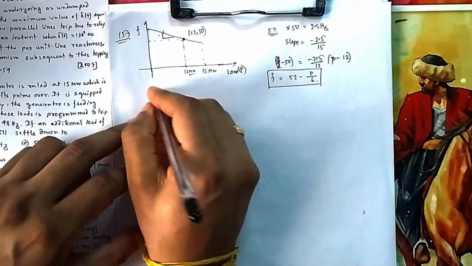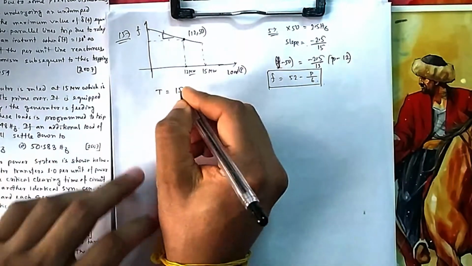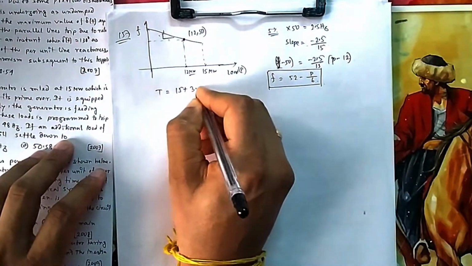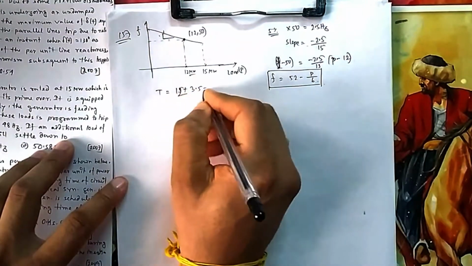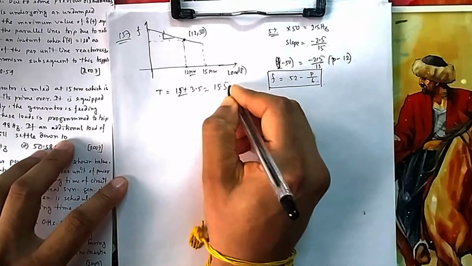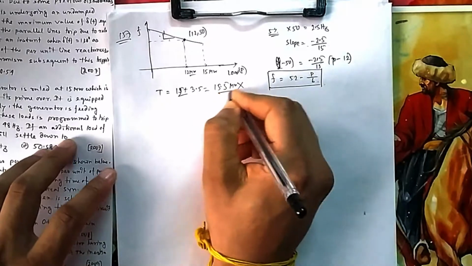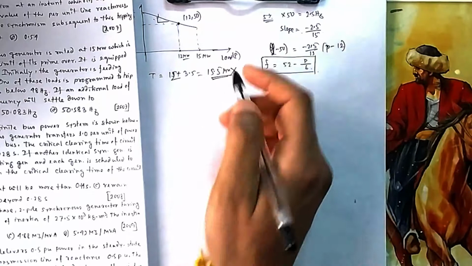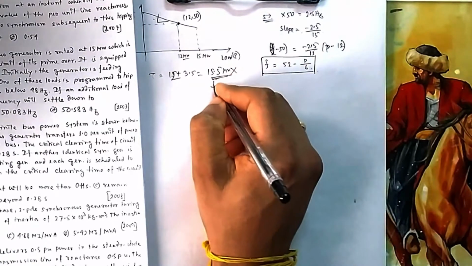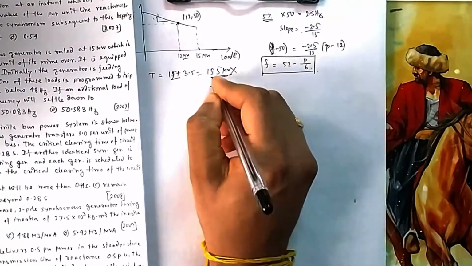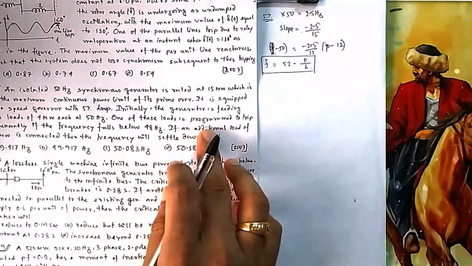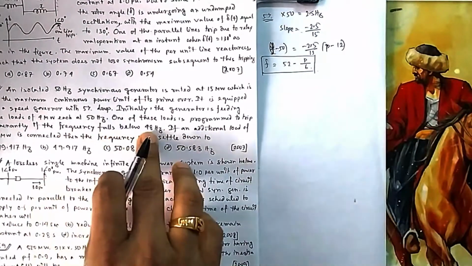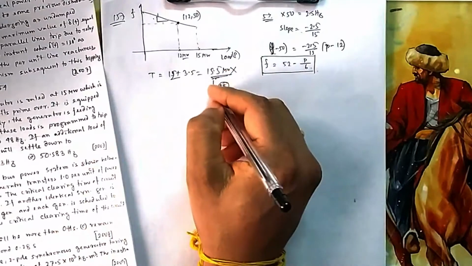Now what is your total load? Now if you add one more 3.5, they are asking for an additional load of 3.5. Now it will come to, initially it was supplying 12, plus 3.5 makes 15.5, which it cannot do, because if it goes to 15.5, then what will happen? The frequency will fall down. Once the frequency is falling, once it reaches 48, then one of its units which is programmed to stop permanently, if it falls below 48, then it will stop.